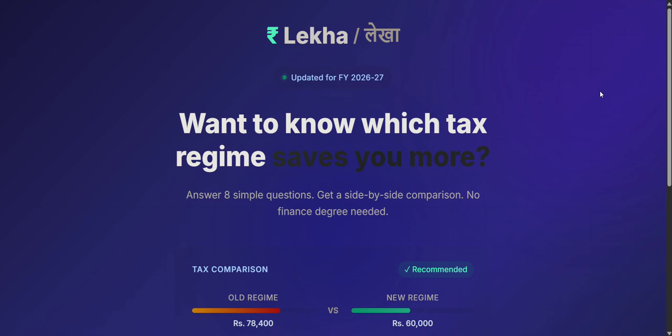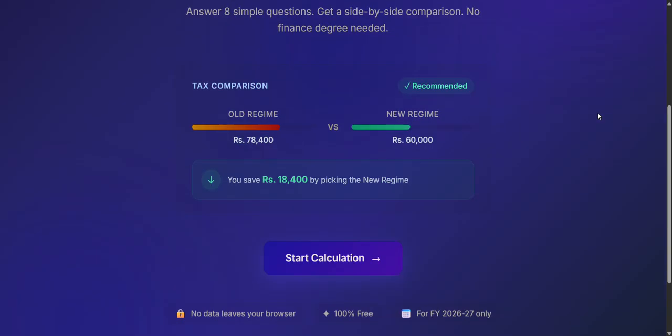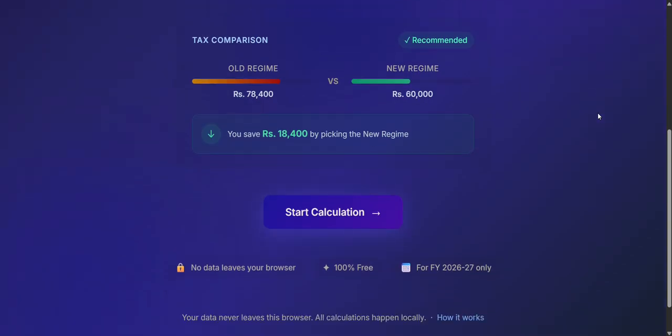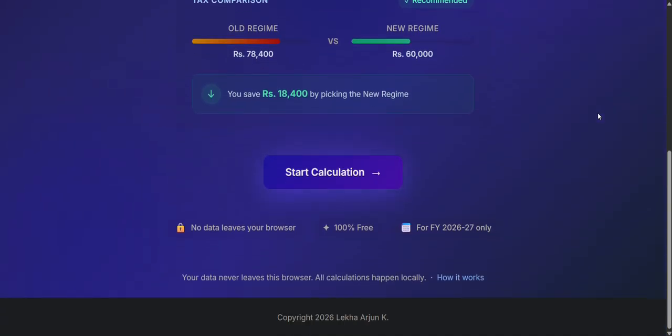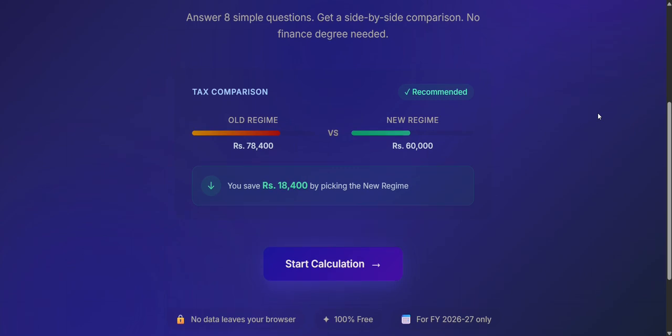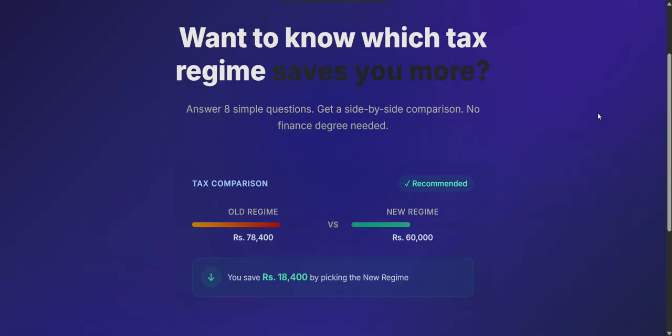So, Lekha is a privacy first browser based tax calculator designed to bring clarity to your financial planning for FY 26-27. It uses an 8-step process, and as you enter your salary, rent, investments, etc., the engine works in the background and you notice a live preview as it calculates your tax liability in real time, giving you instant feedback without ever sending your data to a server.